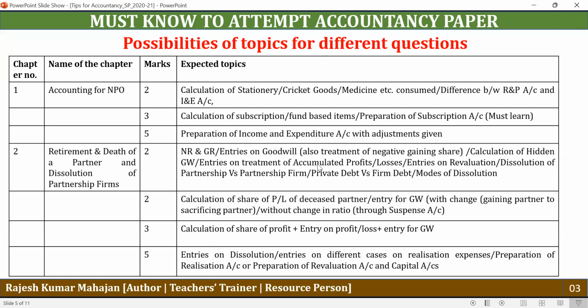So how are these accounts written off? All these accounts are debited and the capital accounts of partners are credited. Accumulated losses in the form of deferred expenditure and advertisement expenditure are also to be written off. So capital account debit to accumulated losses, this is the entry for this purpose. And entries for the revaluation of assets and reassessment of liabilities. Dissolution of partnership firm versus partnership firm. This is a theory-based question. And one more theory-based question is expected, that is the difference between private debt and firm debt.